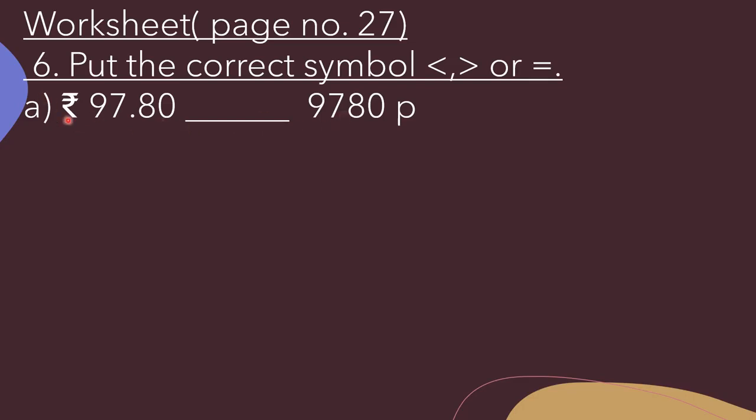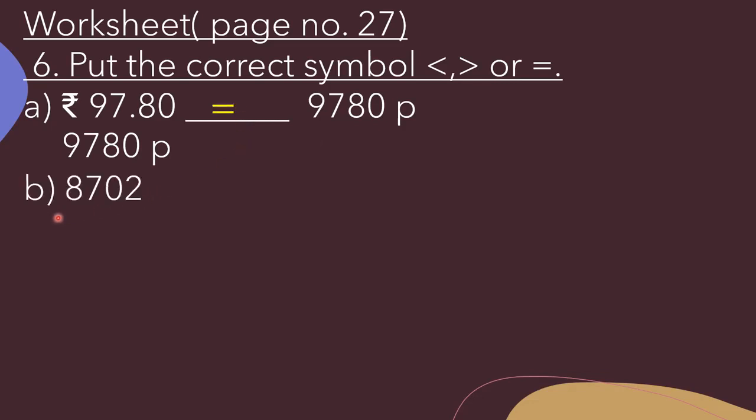Okay. So here it is given rupees 97.80. So to convert rupees 97.80, we multiply it by 100. So we simply remove this point. Okay. So how many paises are there in rupees 97.80? That is 9780 paise. Now we can compare. Here it is given 9780, and here is also given 9780. So both are same. So here we will put equal to sign.